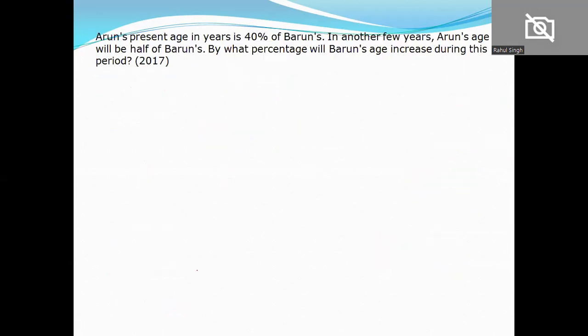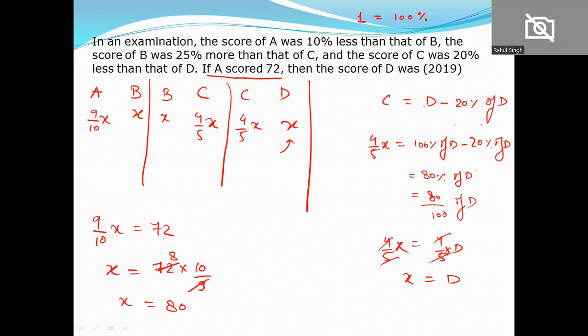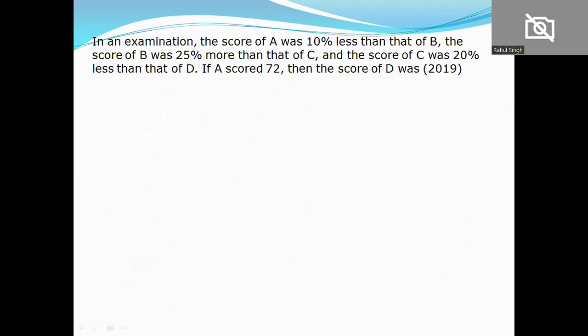Let's move to next. Arun's present age. Okay, let's take one more method here. I forgot, sorry. This was method 1 and there's one more method now. It is a bit of ratio, and we have to assume numbers now. Okay, let's take it. In an examination, the score of A was 10% less than that of B. So A and B, I convert to a ratio.